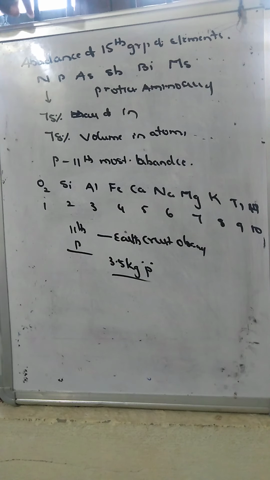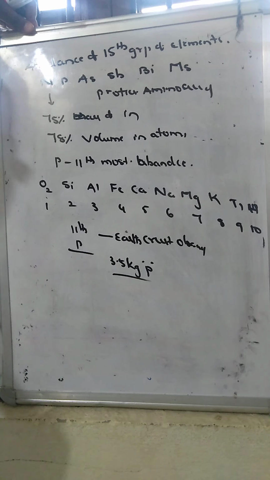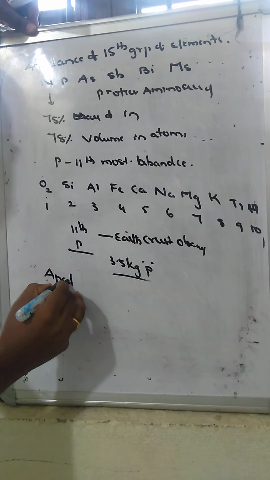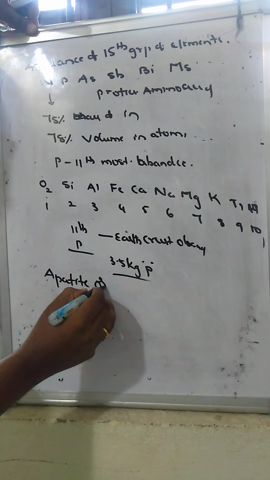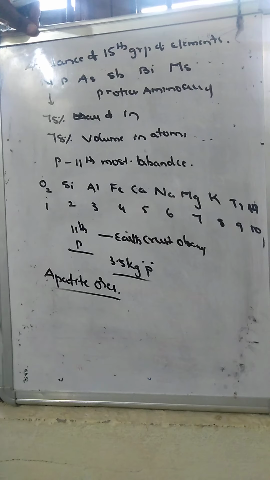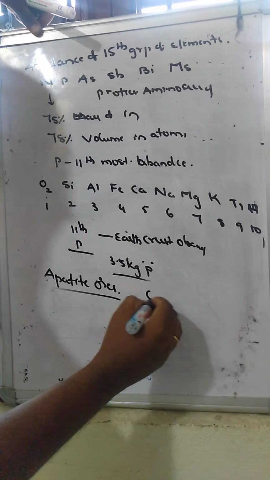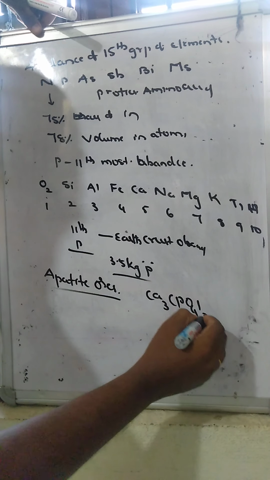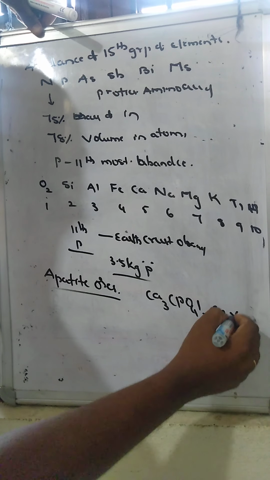The ores of phosphorus we call apatite ores. Apatite ores consist of calcium phosphate and calcium halides.